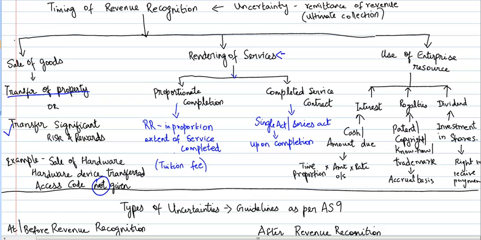Completed service contract is the case when rendering of service is either a single act or series of acts, whatever it may be, but the service is said to have been completed only when all the activities are done. So only upon completion of all these acts, if the nature of the service is like that, then the revenue is to be recognized only when all the activities relating to the service are done as per the contract. Moving on to the next is use of enterprise resource.